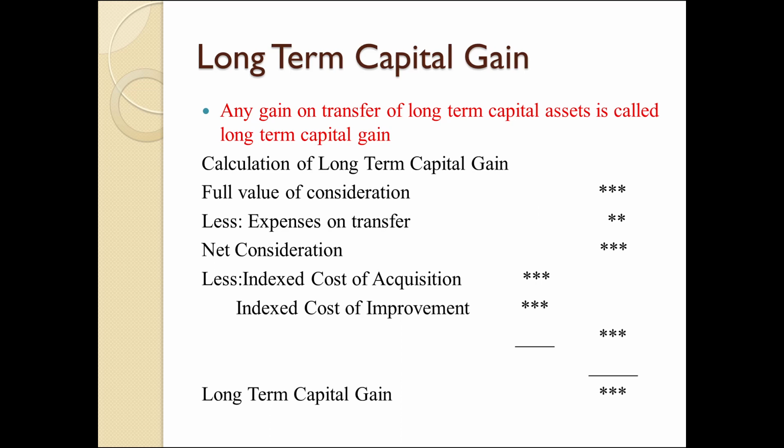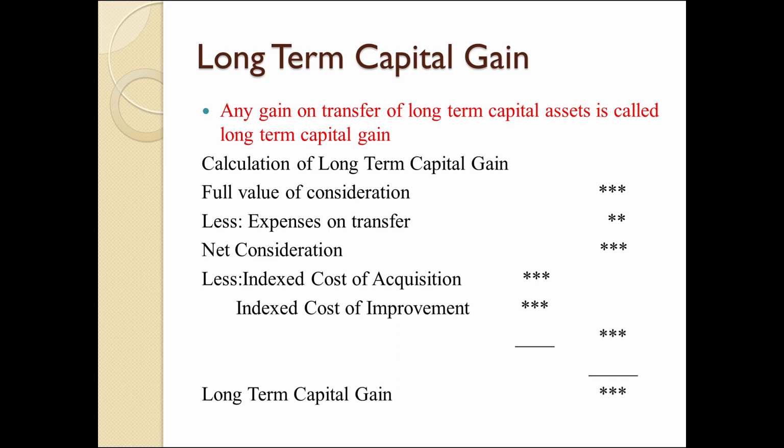Here we have to calculate long term capital gain from the following. We take the full value of consideration, the sale price of an asset that we sold during the last year, then less expenses on transfer, the expenses relating to the sale of that particular asset, which should be reduced from the full value of consideration. The balance amount is called net consideration. From the net consideration we have to reduce indexed cost of acquisition. For short term capital assets we reduce only cost of acquisition and cost of improvement. Here note this: we have to reduce indexed cost of acquisition and indexed cost of improvement.